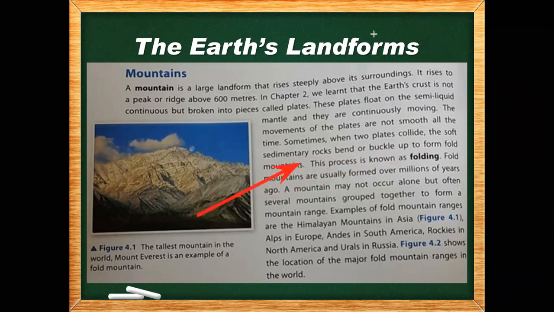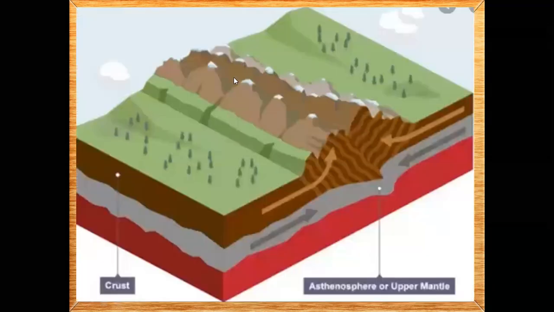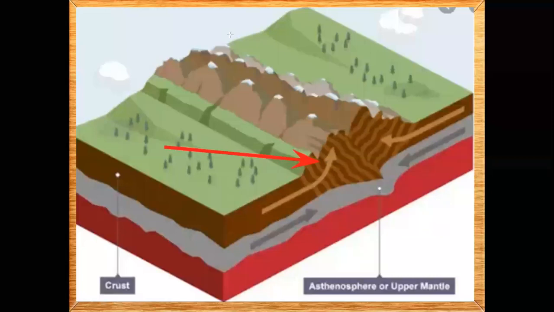Let me show you one more picture so that you will get to know how they are formed. In this picture, one sedimentary rock is there. There is a difference. It's one, and there's two. When they collide with each other, they crash into each other. Then what happened? See, the land, the rock is moving upward in this direction. So in this way they are making the mountains.